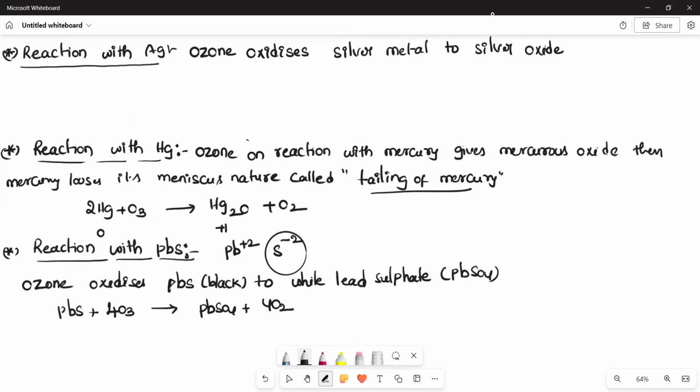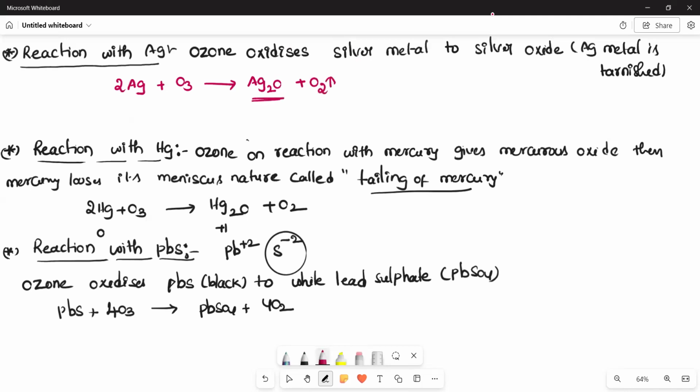That is called tarnishing. Ag metal is tarnished. So therefore, 2Ag plus O3, that gives rise to Ag2O plus O2 gas. So 0 oxidation state, and it is reaching to the +1 oxidation state.